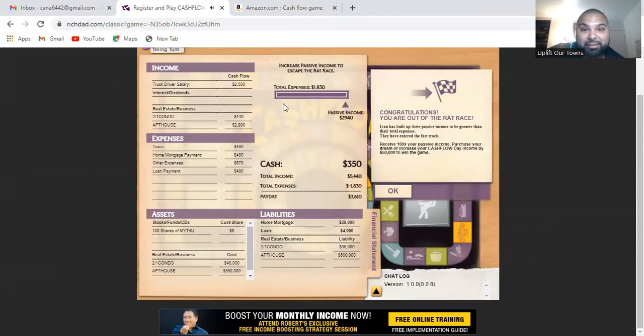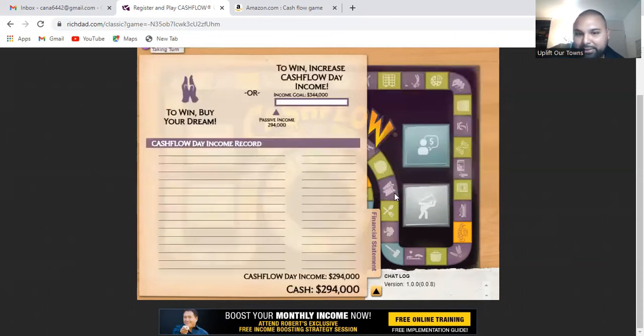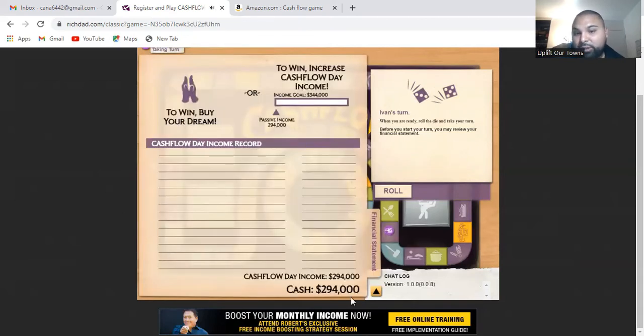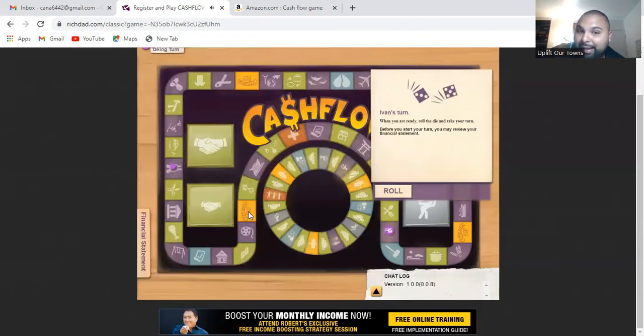And as you can see, the passive income that I was making more than covers my expenses. So now I'm out of the rat race. So now I'm in the fast track. So now the goal here is to either make $50,000 of passive income so I can win, or land on my dream and be able to buy it. So as you can see, now I'm making a little bit over 200,000 every time I land. Whenever I land on cash flow, I get paid. All right. So let's roll.